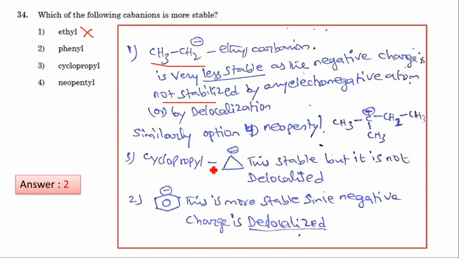Cyclopropyl is stable, but there was no delocalization, so option 3 was also ruled out. Neopentyl, similar to the first one, cannot be delocalized, and is also less stable. So the stable carbanion is phenyl. In the phenyl carbanion, this negative charge is delocalized throughout the ring. So the second option is correct.